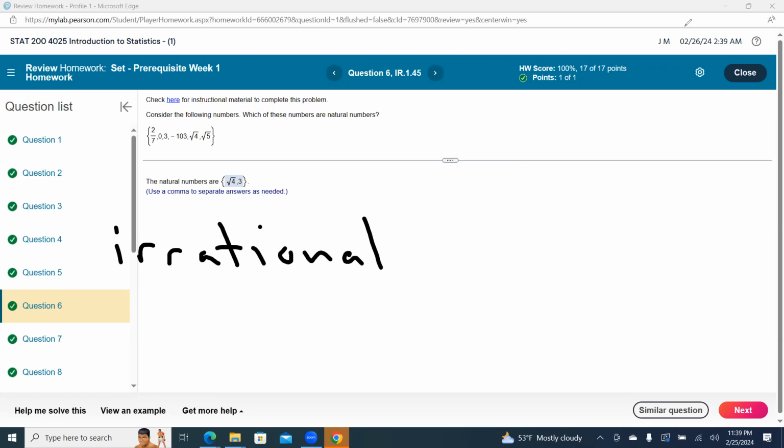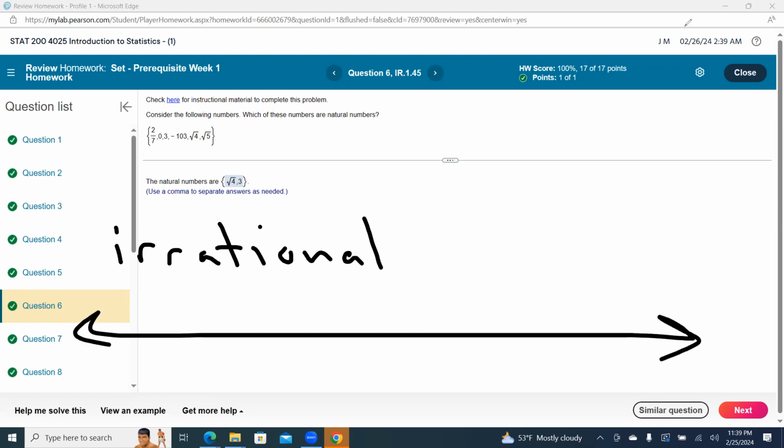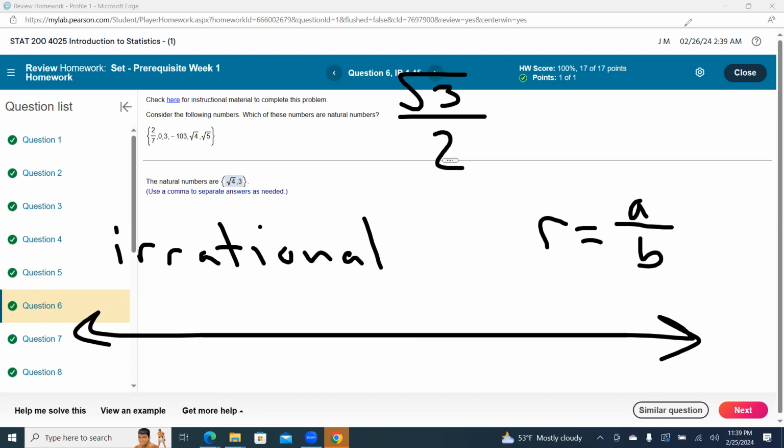The irrational numbers, it's just, if you take a number line, I mean, we can't really do this, but it's one way that they define the irrational numbers. If you have a rational number, which is all possible A over B, where A and B are integers, everything that's left is irrational. So basically the square root of 3 divided by 2 is irrational. Anytime you have a radical and we cannot do the radical, it's automatically irrational.